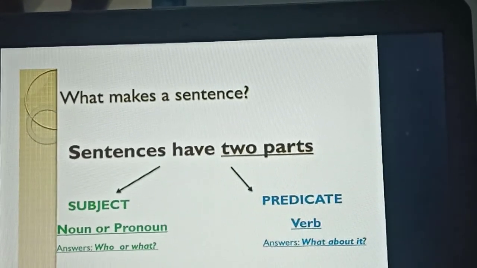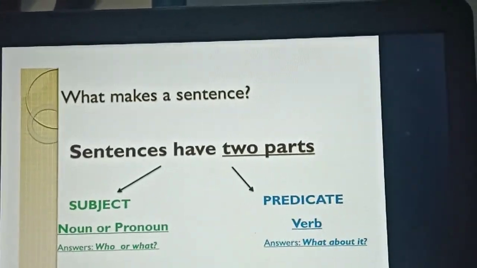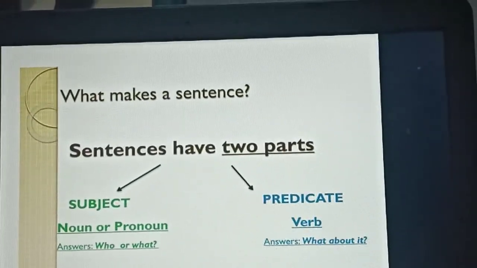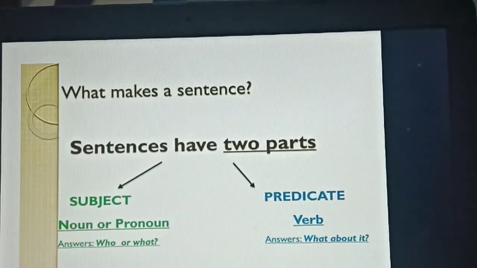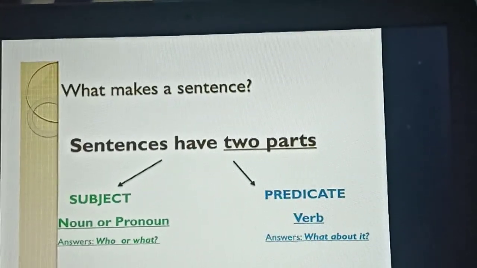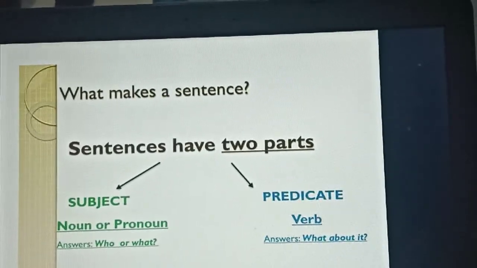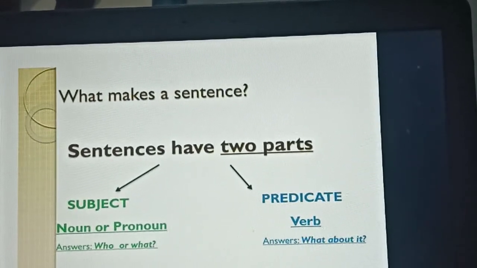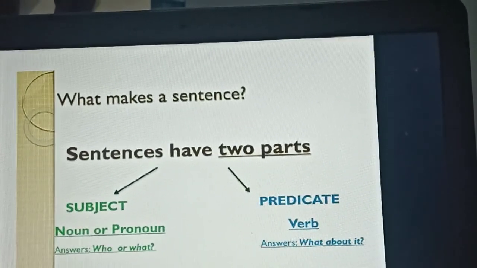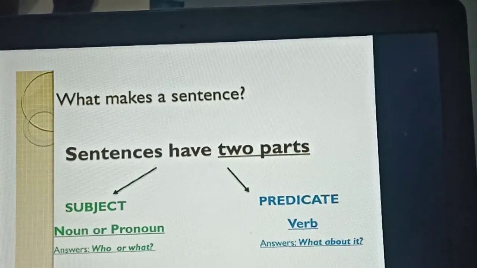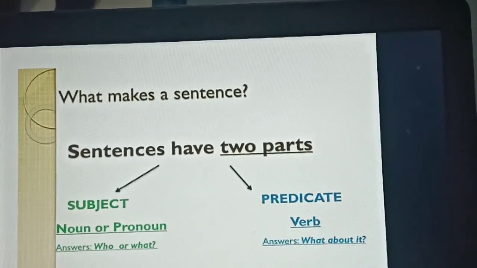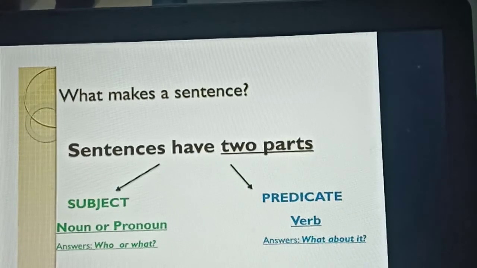Yes. So see here, predicate is the verb. Predicates indicate the verb. Okay. The children play in the ground. What do the children do in the ground? They play in the ground, isn't it? Yes. So they play in the ground.